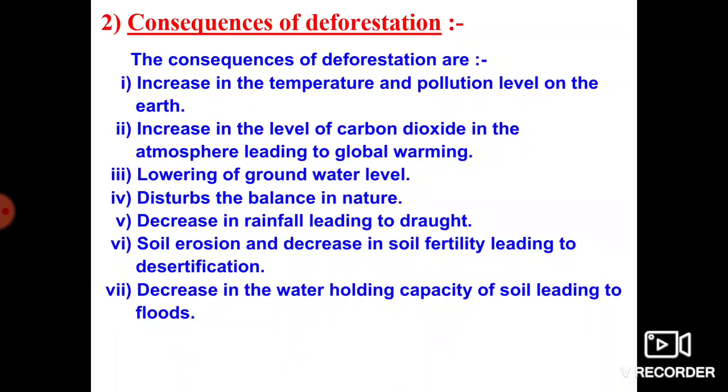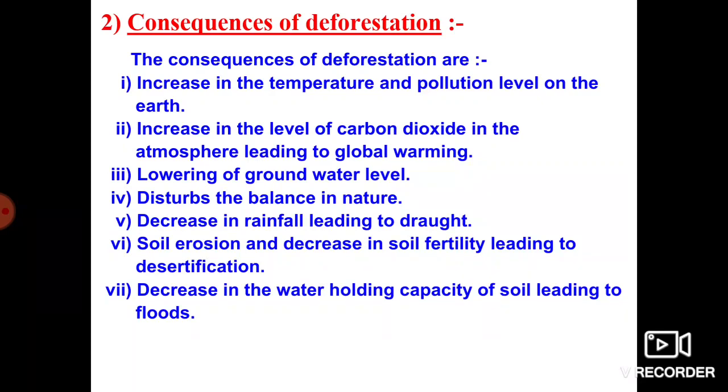If deforestation is more, these are disturbed, and the entire soil fertility is disturbed. Because of deforestation, the soil also fails to hold water and loses its water holding capacity.